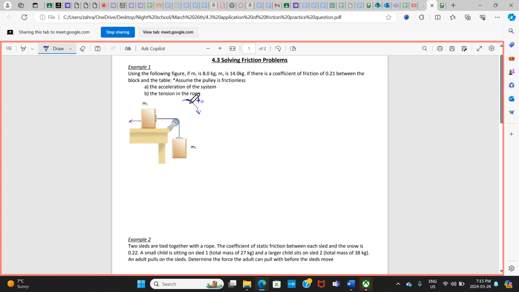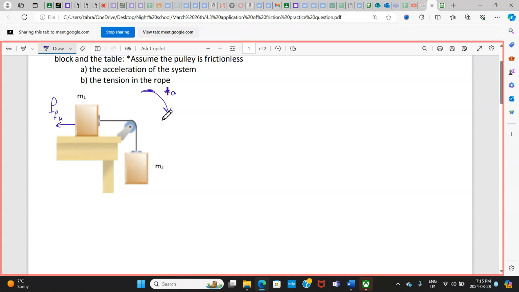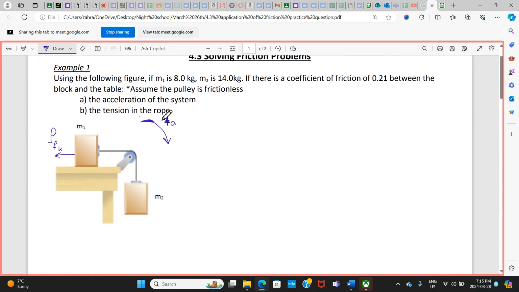Conventional. So this is what I decide, that this direction will be positive because this is the direction of my movement. That's the clever thing to do, make life easier. Force of friction, which is the kinetic friction, of course. There, make it bigger.